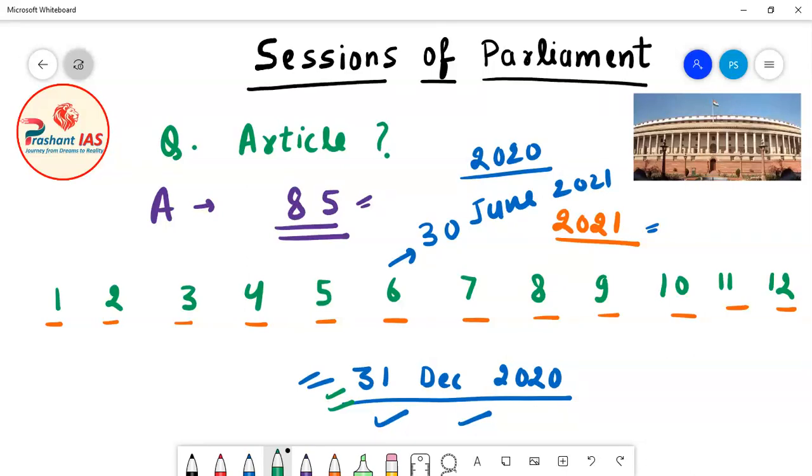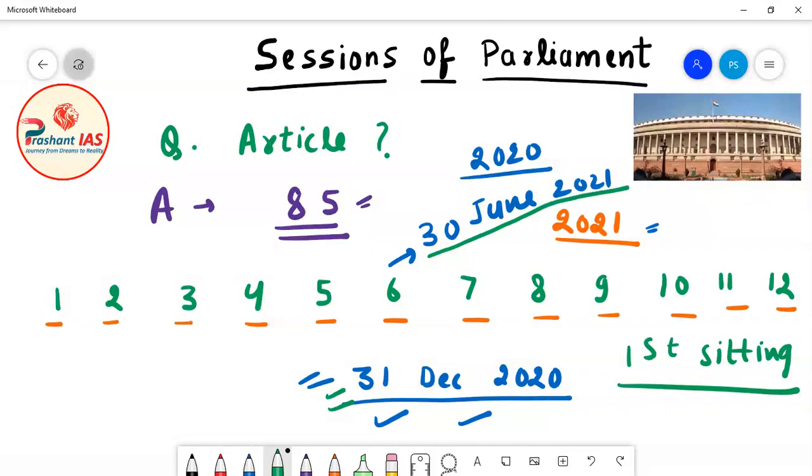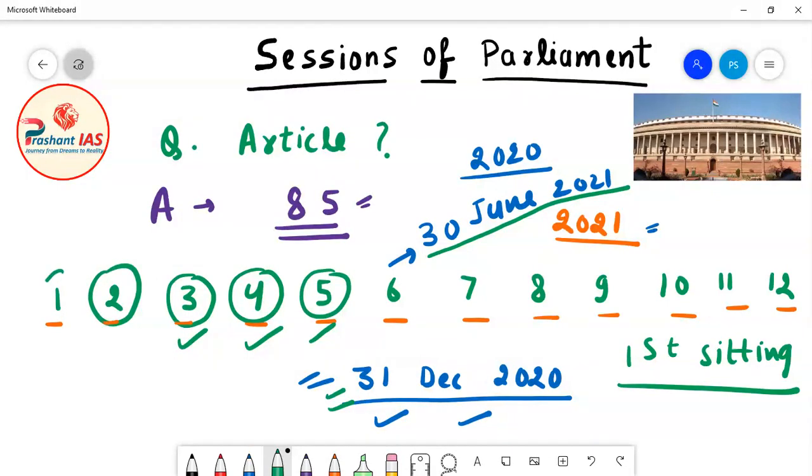Now according to the Constitution of India, listen to my words carefully, the first sitting of the next session must be conducted on 30th of June 2021 or before 30th of June 2021. So it can be conducted in the month of May, April, March, February, or in the month of January also. But it should be conducted before or on 30th of June 2021.